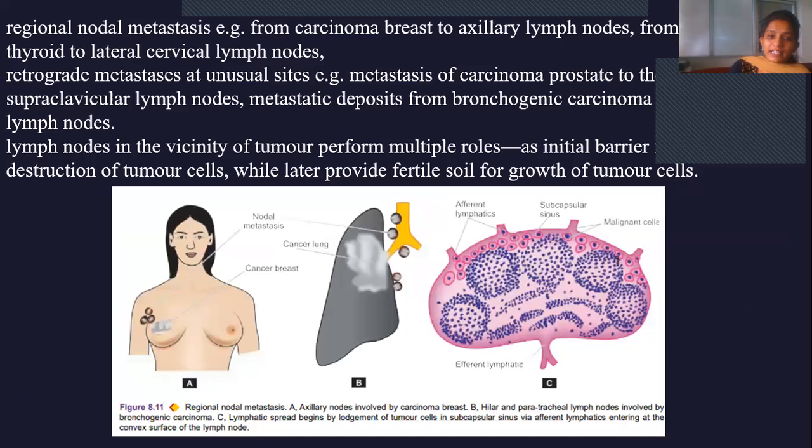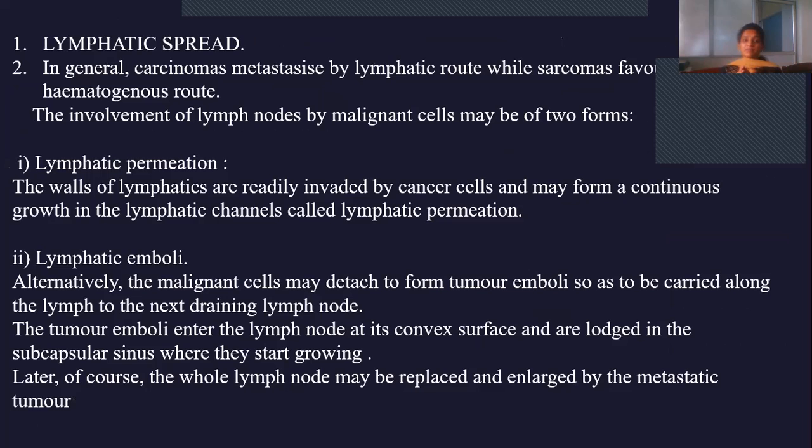So this is all about lymphatic spread. Lymphatic spread is nothing but spread of tumors through the lymphatic route. It takes place by two methods. First is lymphatic permeation. Second is lymphatic emboli. In lymphatic permeation, the tumor cells first come close to the lymphatic vessel wall, invade it, and enter the lymphatic vessel, thereby causing spread. In lymphatic emboli, whatever tumor cells or tumor tissue is there get dislodged from that region, gain access into the lymphatic vessel, and get deposited in the lymph node.